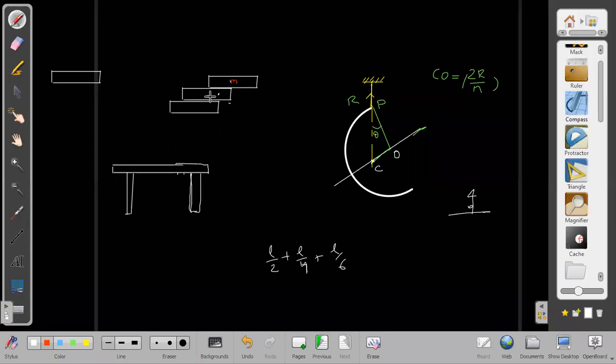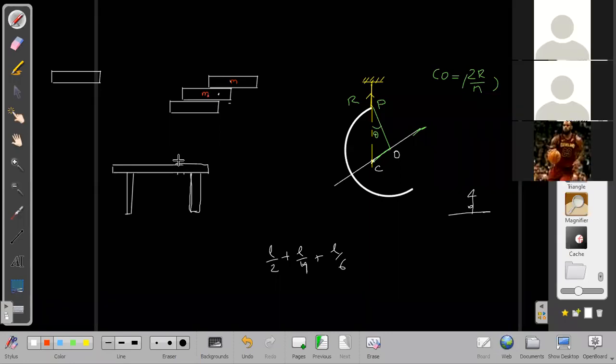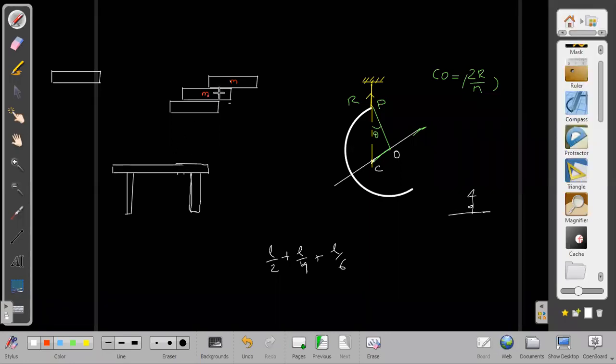This is the first book, mass M, and the two books lying vertically above it have mass 2M, at a distance of L by 4. Here it is M, here it is 2M. Then where is the center of mass of these two together effectively lying? Towards 2M. Is it at L by 2, the midpoint? No.